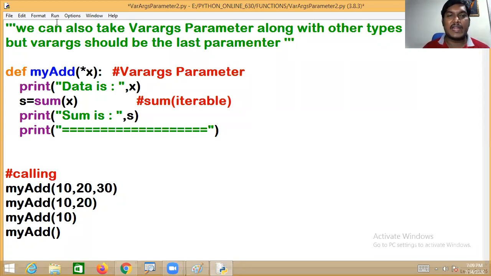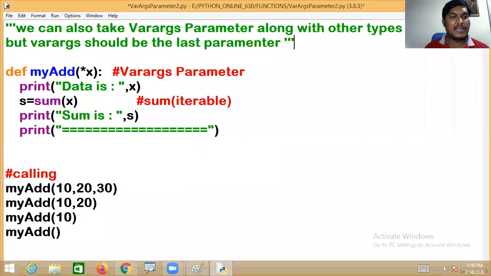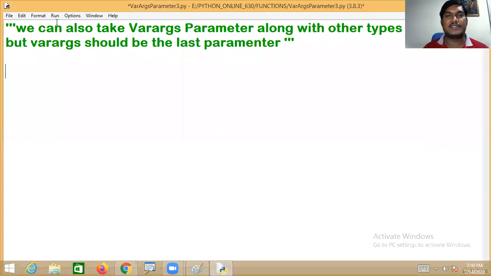We can also take the Varargs parameter along with other types of parameters. But in this process, Varargs should be the last parameter. Now let me concentrate on that particular thing. I want to go to 3.py. Let me do something. I'm requesting you all to kindly observe this.